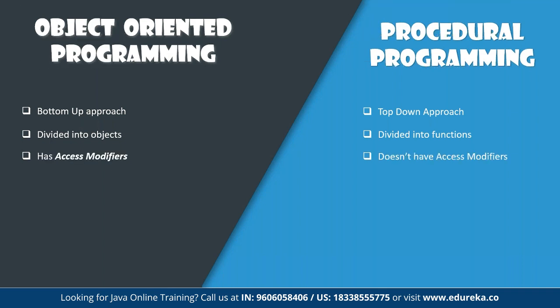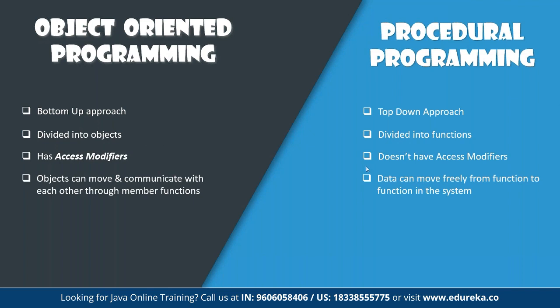In terms of object-oriented, it has access modifiers, whereas procedural programming doesn't have any kind of access modifiers. In object-oriented programming, objects can move and communicate with each other through member functions, whereas in procedural programming, data can move freely from function to function within the entire system.